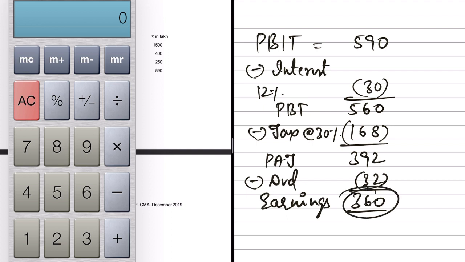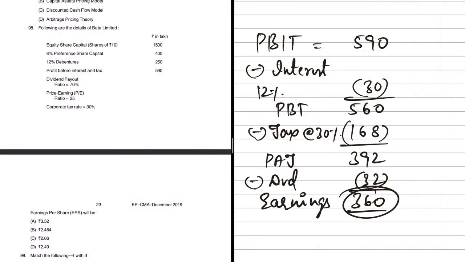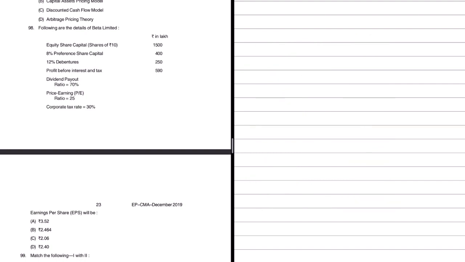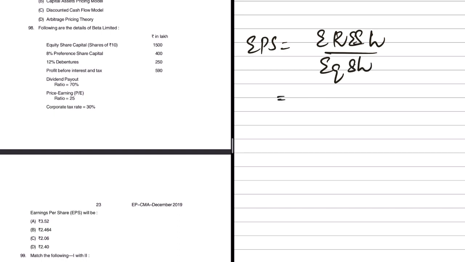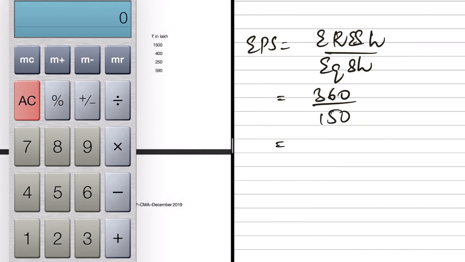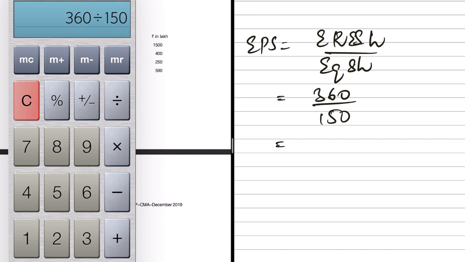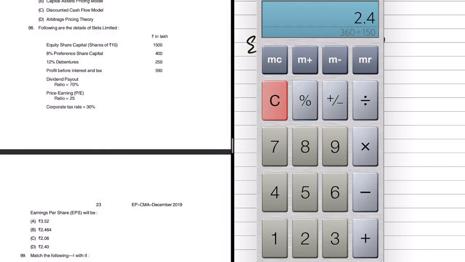Now that we have found the earnings available for equity shareholders, calculating EPS would be very easy. EPS is earnings available for equity shareholders divided by number of equity shares. Earnings was 360 lakhs, divided by equity shares also in lakhs. Share capital is 1500 lakhs, divided by 10 will be 150 lakh. So 360 divided by 150 equals 2.4. This is the earnings per share.